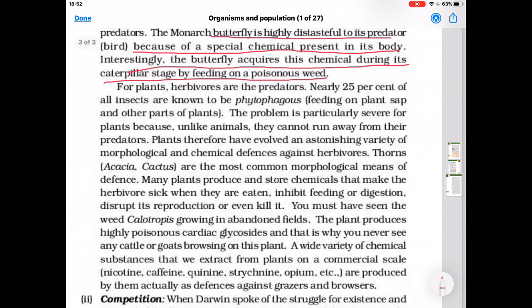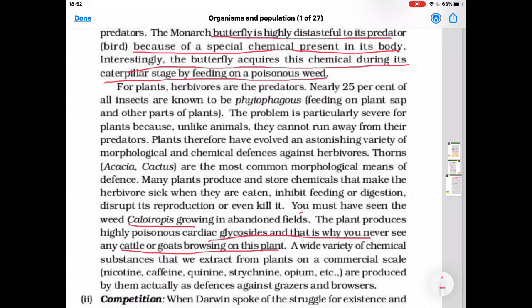Many plants produce and store chemicals that make the herbivores sick when they are eaten, inhibit feeding or digestion, disrupt its reproduction, or even kill it. Calotropis produces poisonous cardiac glycosides. So, no cattle or goat browse on this plant.